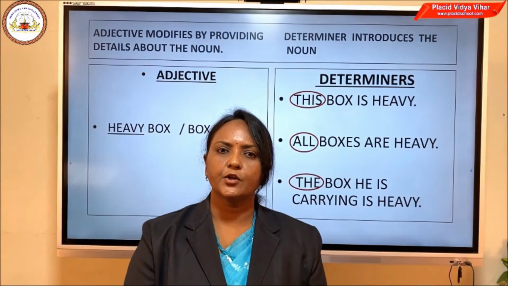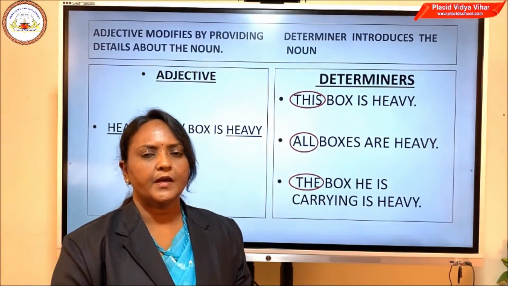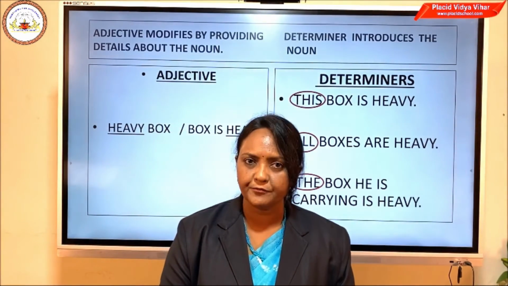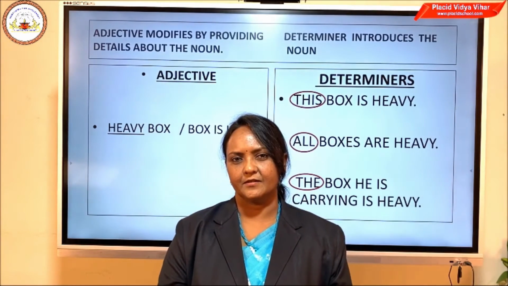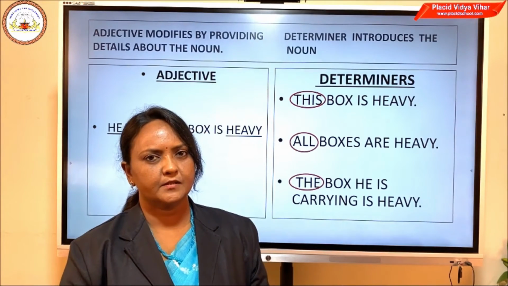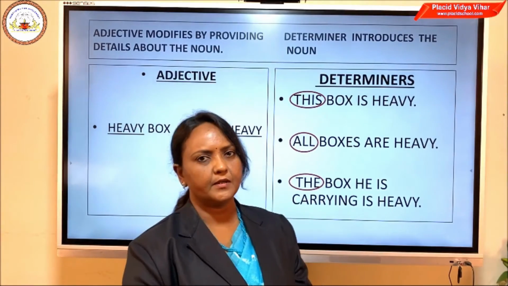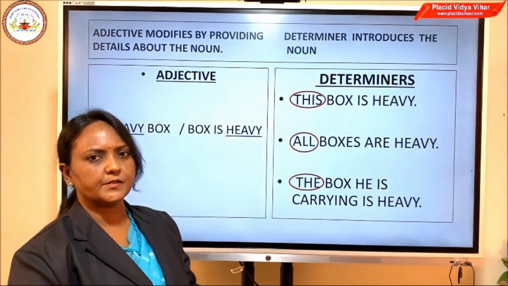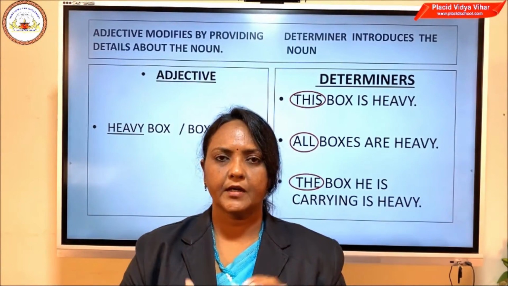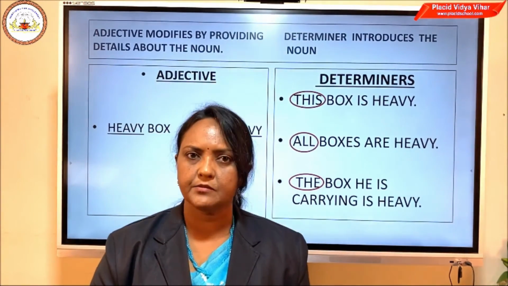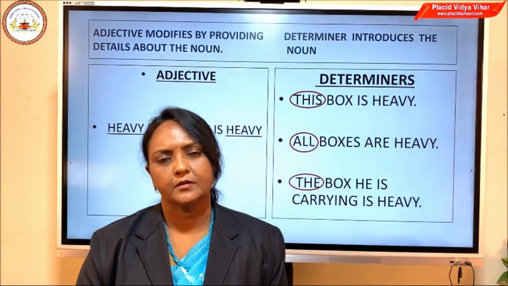As you have already learned in your smaller classes, what is an adjective? An adjective is a word that modifies a noun by giving extra information about it. You have already learned it in your smaller class. It gives extra information. Let us learn it through an example. See the phrase heavy box. Heavy box. What kind of box? It's heavy. So the word heavy is an adjective because it gives extra information about the noun box.